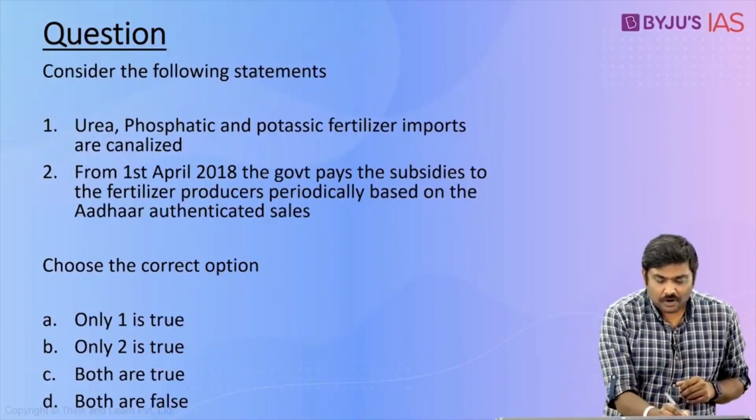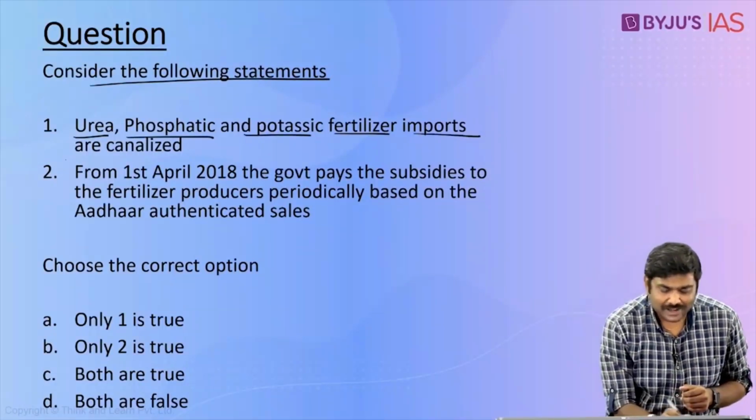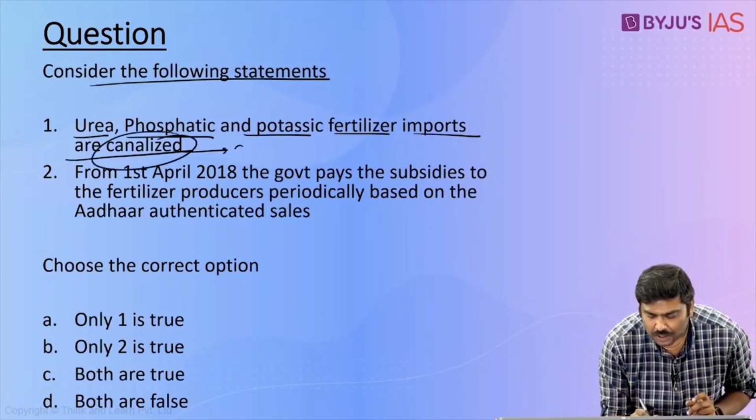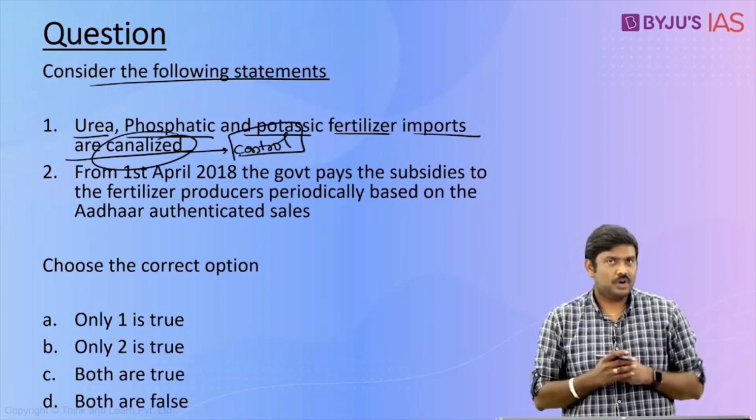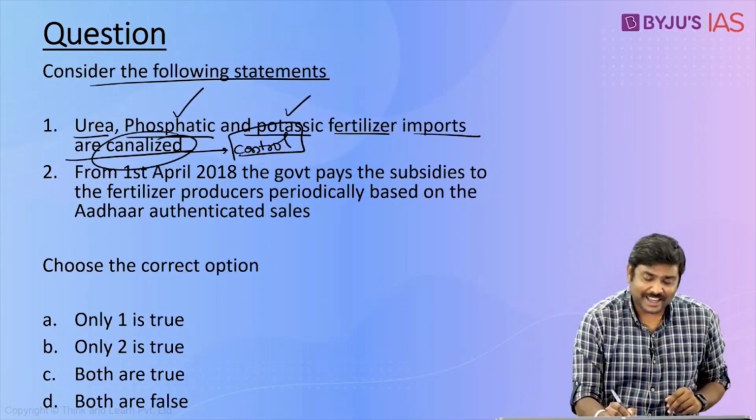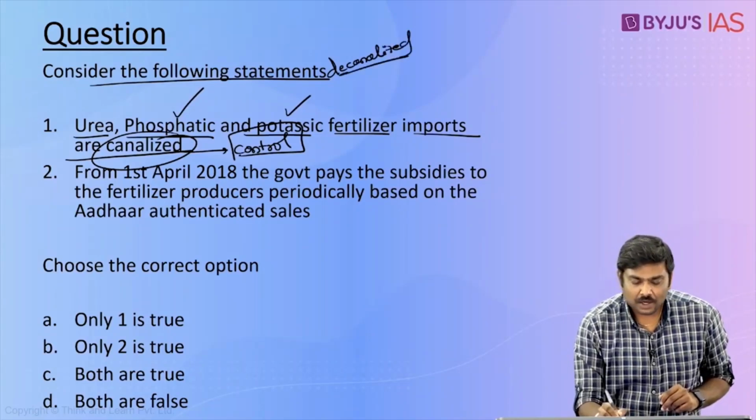Now, based on this, I give a question here. Consider the following statements: urea, phosphatic, and potassic fertilizer imports are penalized. Focus on the word penalized. Penalized basically refers to controlled. Whether the imports of these are controlled or not. Please remember this. In case of phosphatic and potassic, note these are decanalized. That is basically, the private sector is allowed to import these kinds of fertilizers.